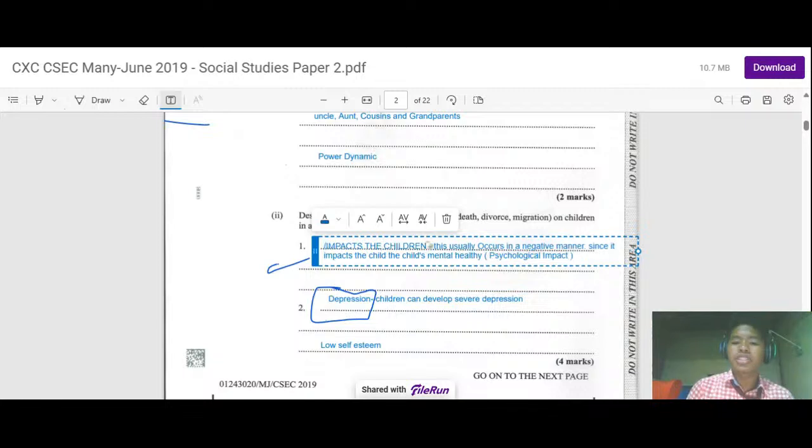It could scar the child for life. We don't really know what impacts that has on a family. And if you did have impacts in that area of psychological scars, you can type in a comment and say that you put that for CSEC. Psychological impact or psychological trauma.